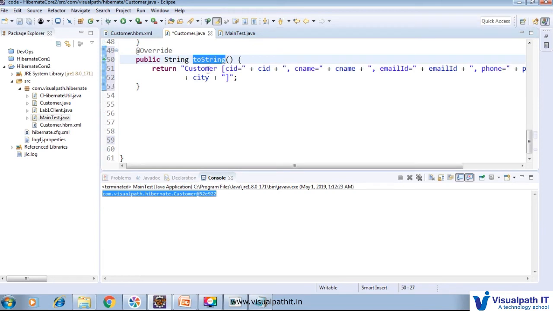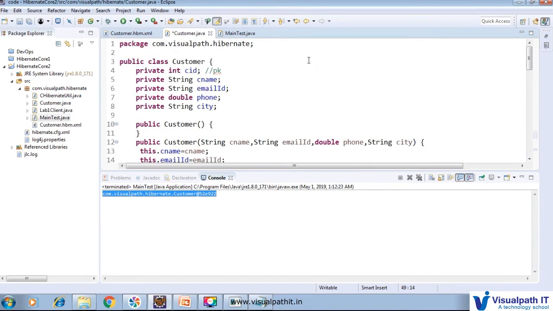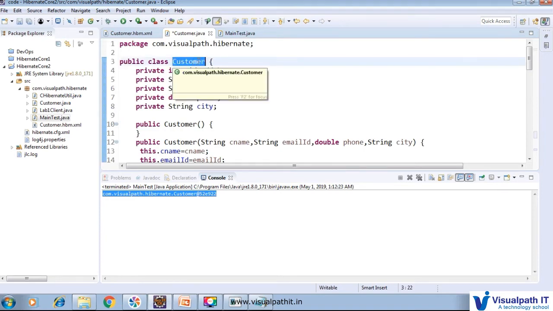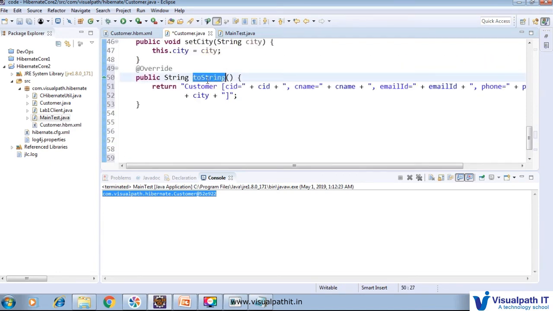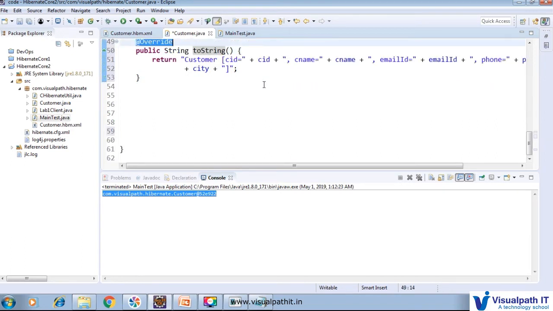Because the toString method is available in the Object class, and whether we extend any class or not, Object is the superclass of all classes. So toString is already available in the Object class, so it is an override. After the overriding, what I am writing here returns Customer cid equal to something, cname equal to cname, emailId equal to emailId, phone equal to phone, city.